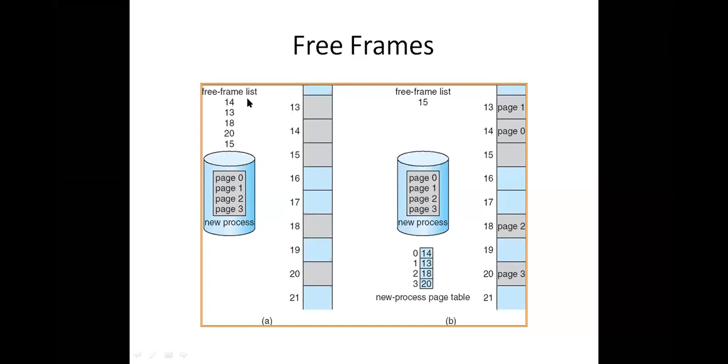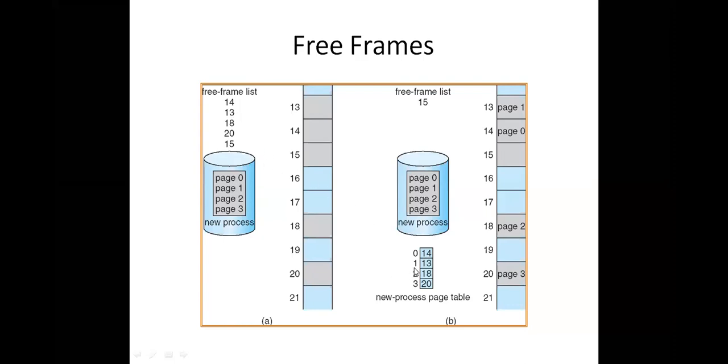Page 0 is available, and the operating system wants to keep page 0 in frame 14. Observe the cursor. Page 1 will be in frame 13.